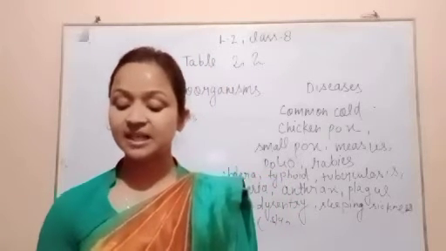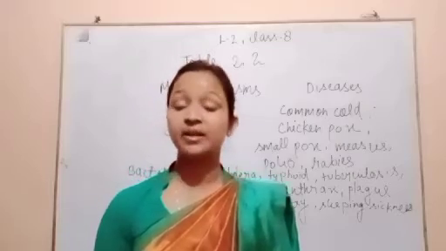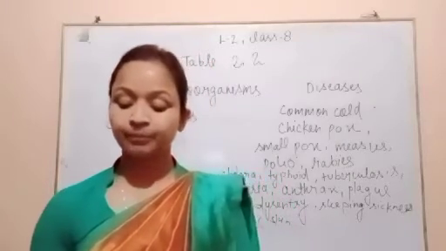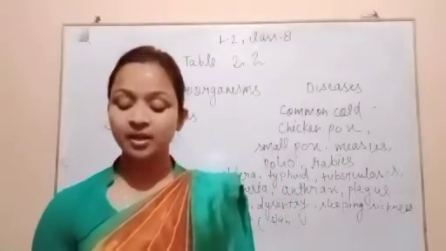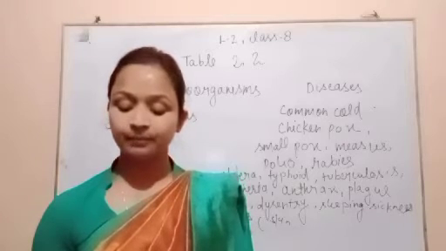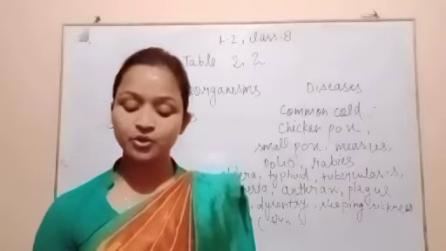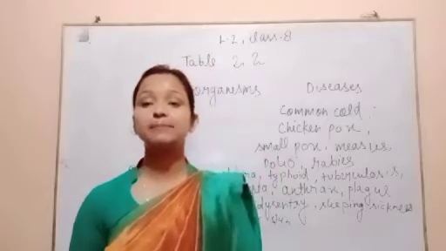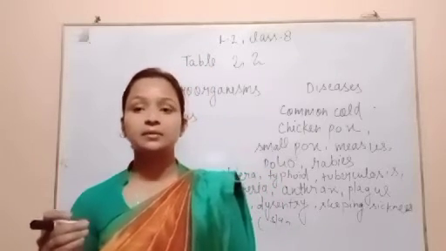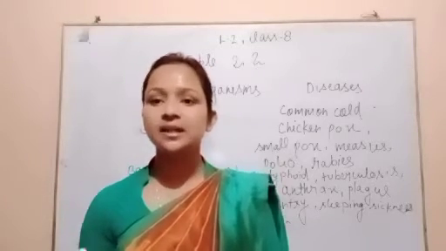Preventive measures: drink boiled water, maintain good sanitation and personal hygiene, eat properly cooked food, and vaccination. These are the measures through which we can control these diseases.